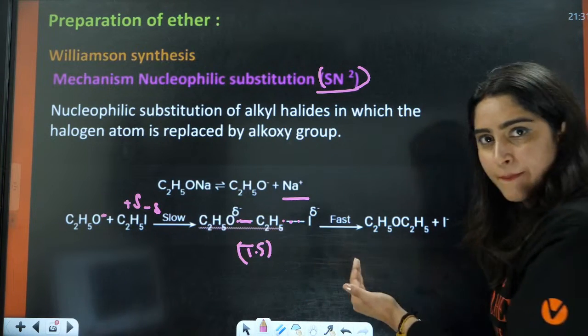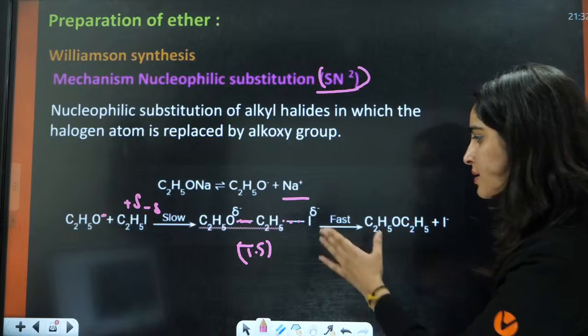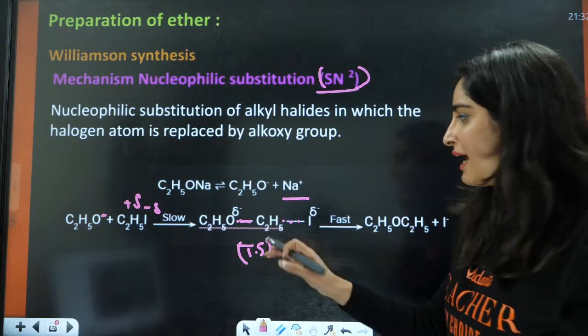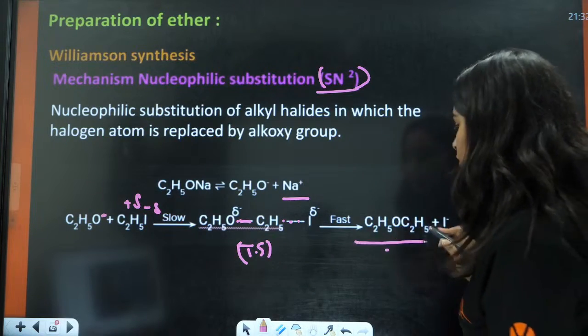This is the slowest step, which is why it is the SN2 mechanism. After that, it releases the halide ion.